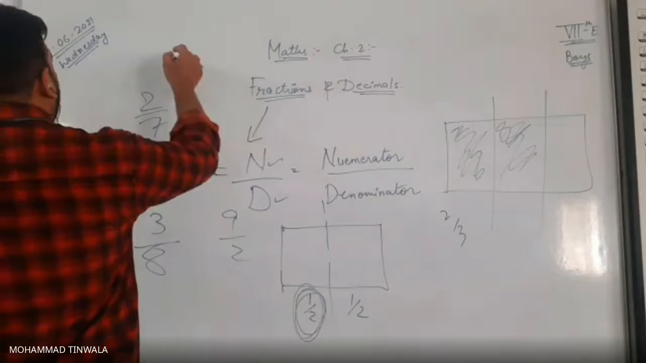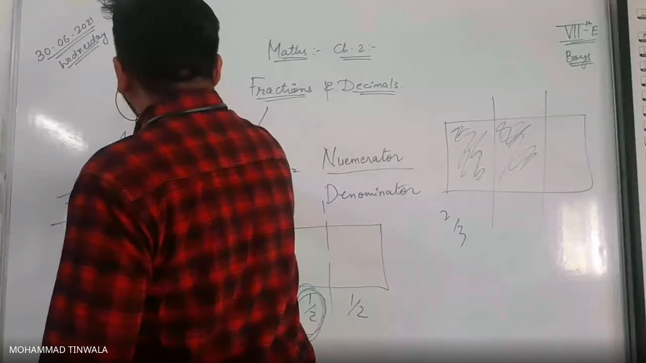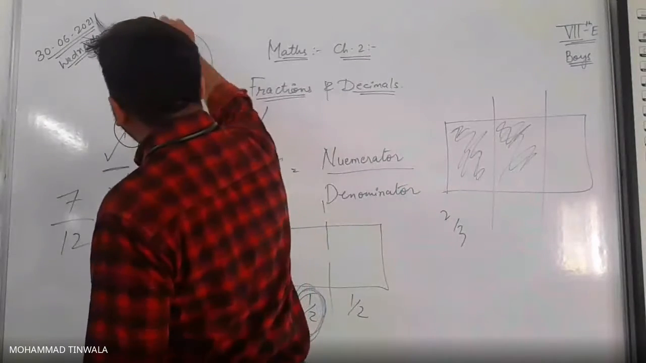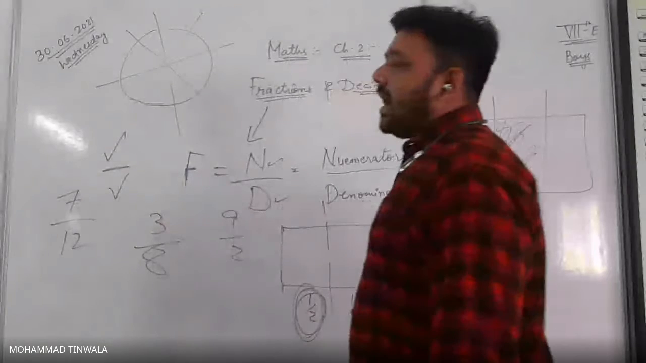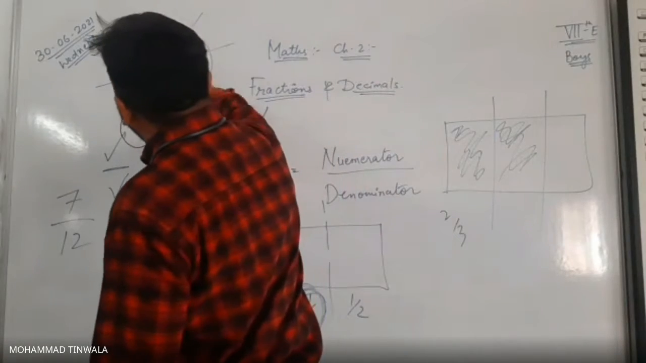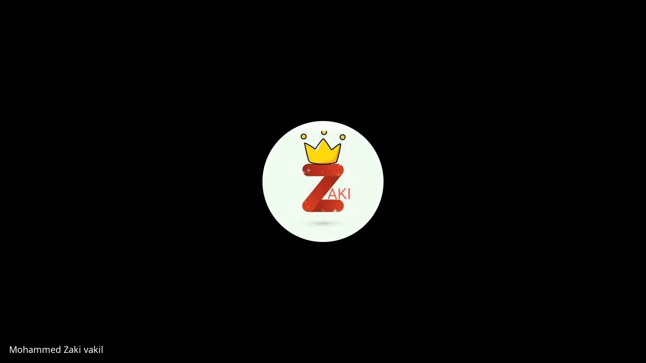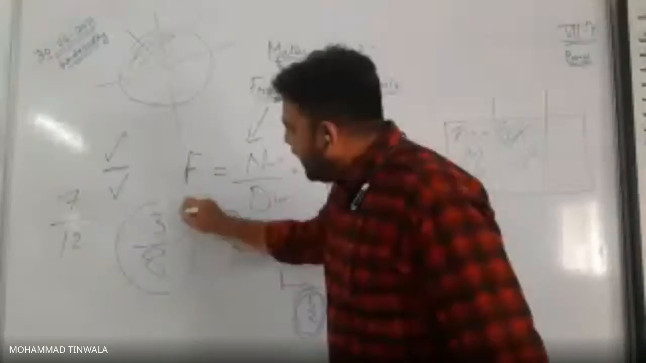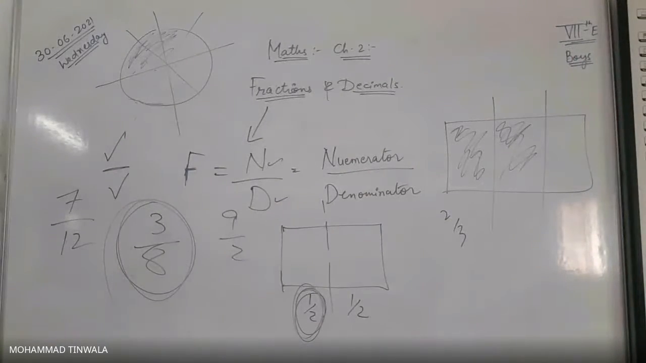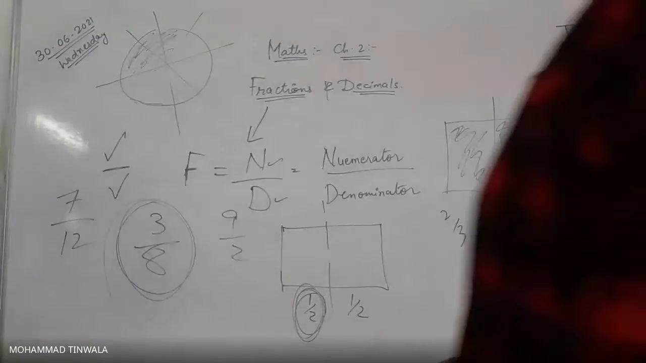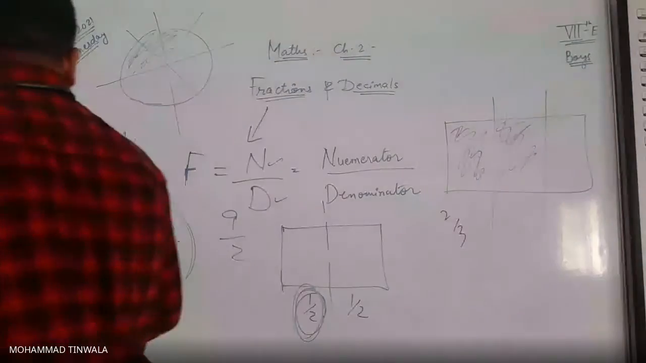If I say that I ordered one large pizza yesterday, and the large pizza contained 8 pieces, and out of these 8 pieces I had 3 pieces, what will be the fraction? 3 upon 8. Yes, sir, 3 upon 8.